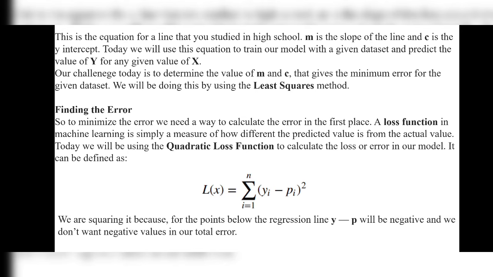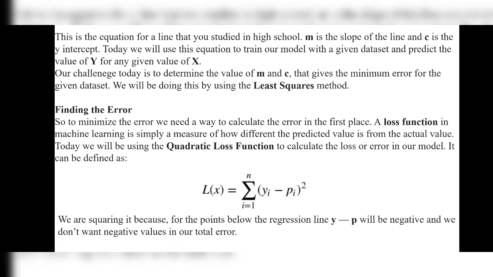Okay, first we should do finding the error. So to minimize the error, we need a way to calculate the error in the first place. A loss function in machine learning is simply a measure of how different the predicted value is from the actual value. Okay, we are using a loss function to find the differences between the predicted value and the actual value.